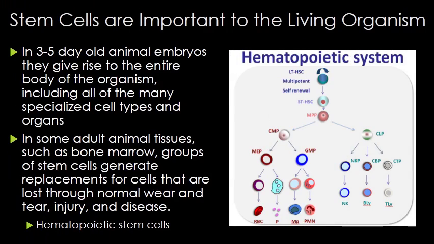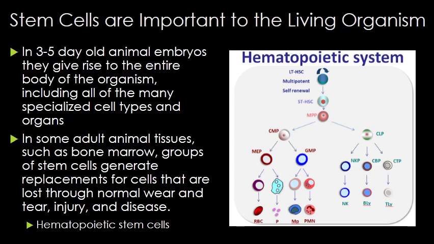In the 3 to 5 day old animal embryos, stem cells give rise to the entire body of the organism, including all of the many specialized cell types and organs, such as the heart, lungs, skin, sperm, eggs, and all other tissues. In some adult animal tissues, such as bone marrow, you have the hematopoietic stem cells. Groups of stem cells generate replacements for cells that are lost through normal wear and tear, injury, or disease.